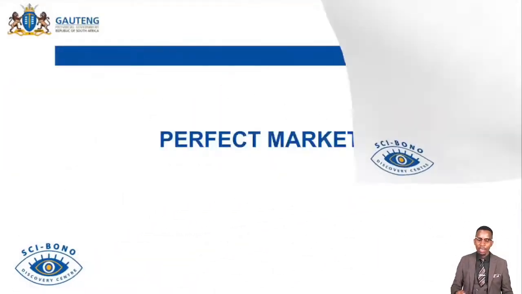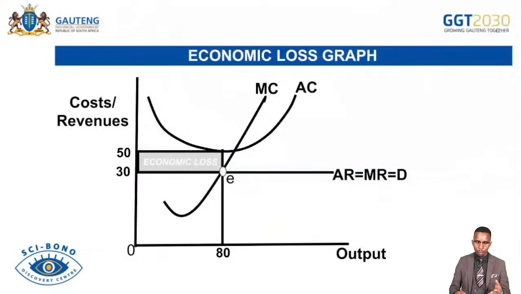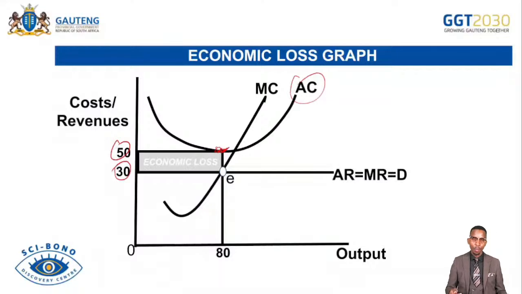These are the graphs that you need to know. Under perfect market, we have the economic loss graph. Remember, economic loss occurs when the average cost curve is above average revenue. We can see here AC is 50, AR is 30. Then this is economic loss. The shaded area indicates the economic loss.